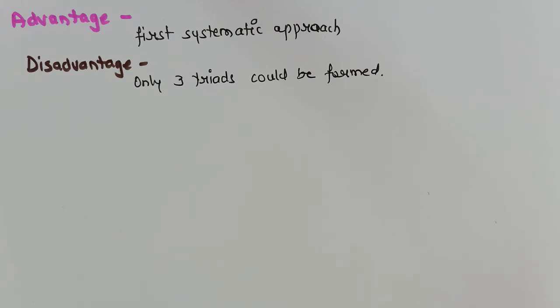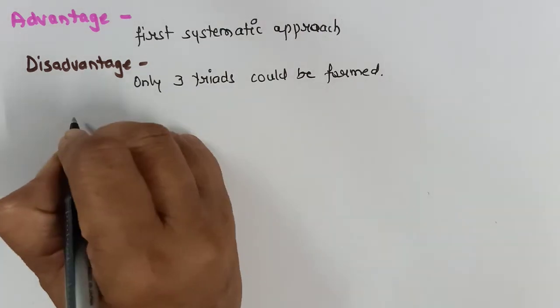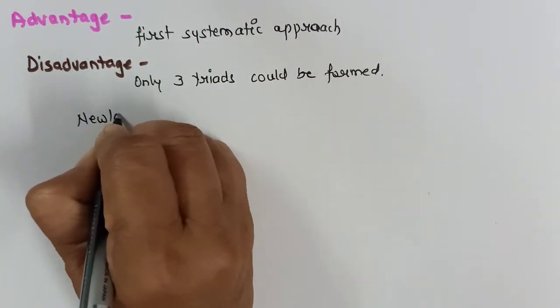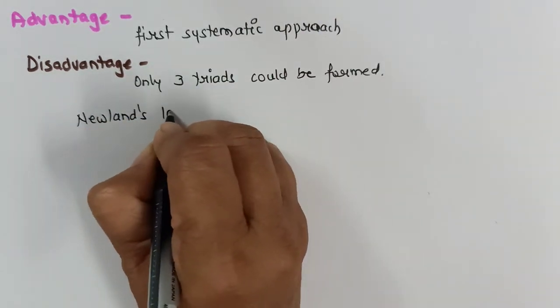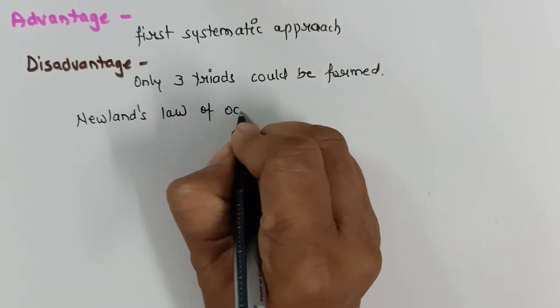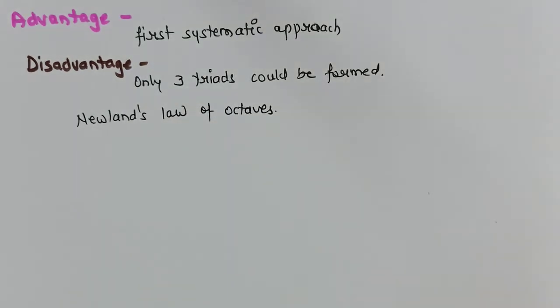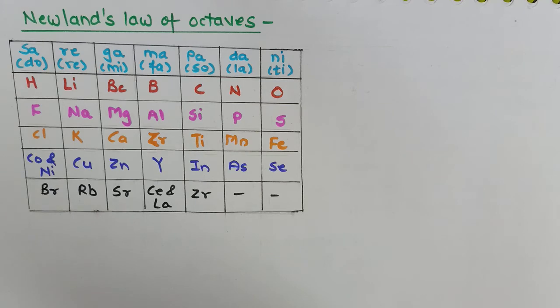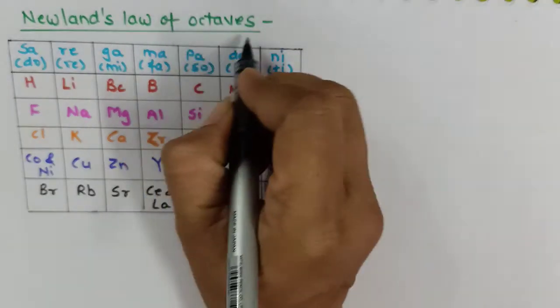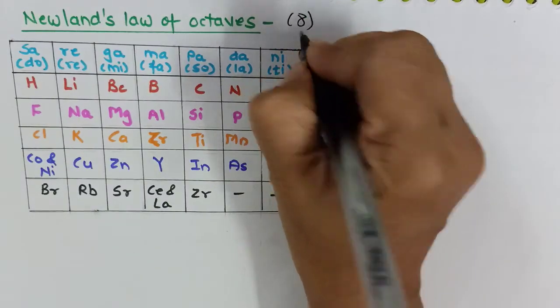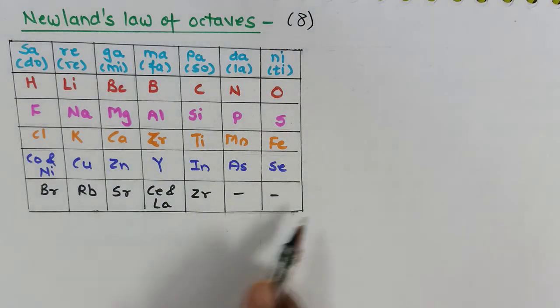Therefore, this law was discarded and a new law came, called Newland's law of octaves. So we'll study that. The meaning of the word octave is 8. And this table is called Newland's table.